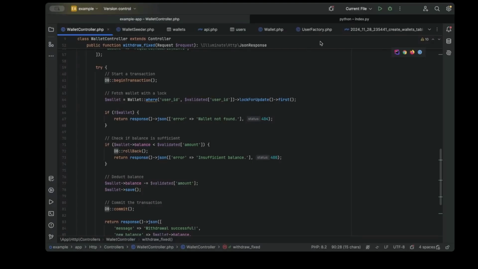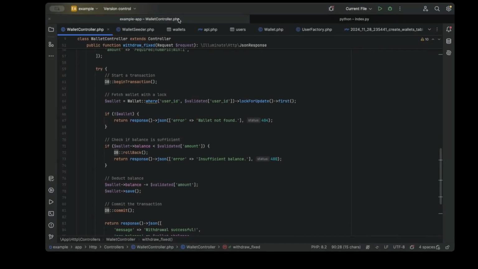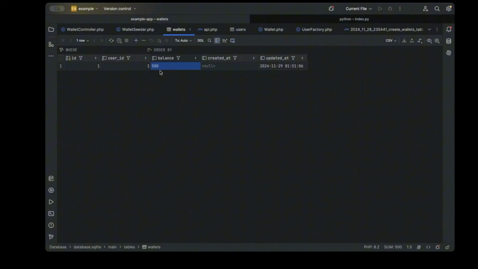So now we are going to call this second endpoint, which I'll call withdraw fixed. And don't forget, we just have $500 in our wallet balance. So I'm going to run this again. We're going to still simulate 10 concurrent requests and let's see what happens. 10 concurrent requests will still be 1,000. I should not be able to withdraw more than 500 because that is what I have in my wallet balance. So we'll try it again.